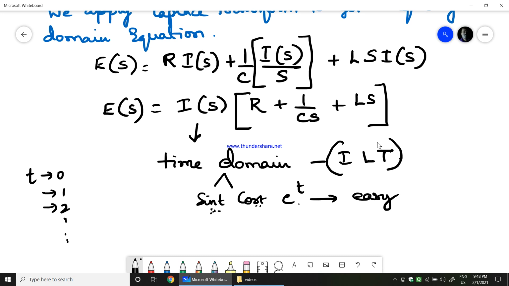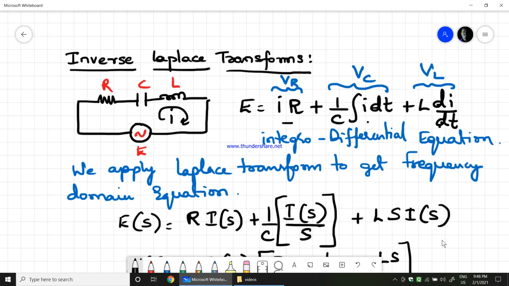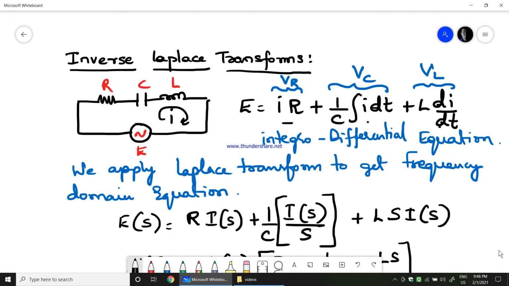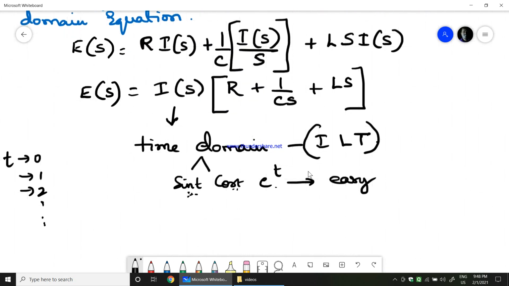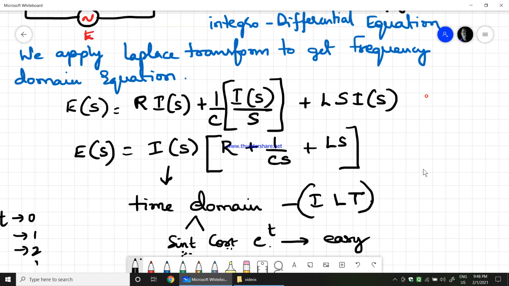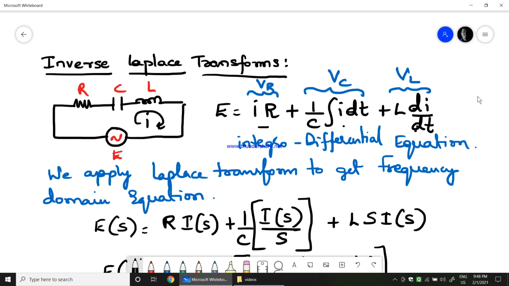So when you apply inverse Laplace transform, you will not get back the same kind of equation where you applied the Laplace. You will get a time domain equation in terms of sine, cos and e power t. Such an inverse Laplace transformed time domain equation is very easy to solve compared to an equation with integration and differentiation.